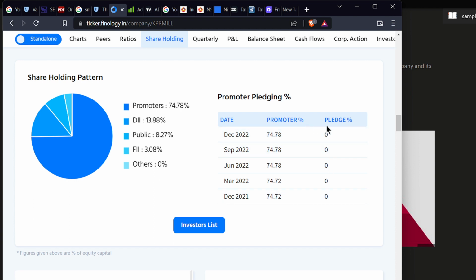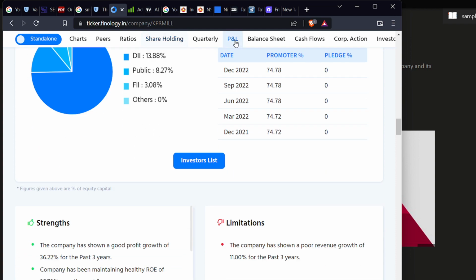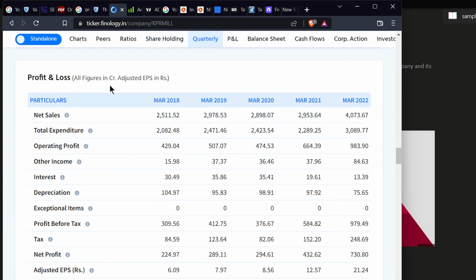So please observe this one also. The promoter holding should be high and there should be no pledge and all. Okay, so we'll go for the next one, the profit and loss statement. This is the profit and loss statement.